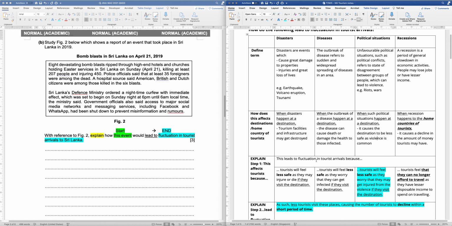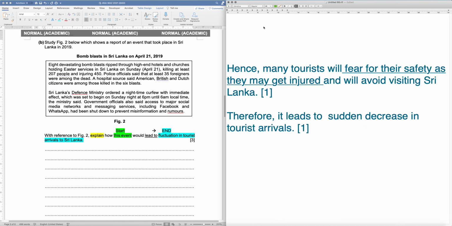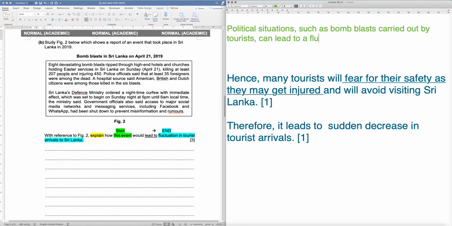So the first mark to get, most of you need to identify that it's a political situation, such as, what's all this? This is probably a terrorist attack. Now some of you don't know it's a terrorist attack, it's fine. You can talk about a bomb blast. So a bomb blast carried out by terrorists can lead to a fluctuation in tourist arrivals. This one should be highlighted in yellow. This is your thesis statement.